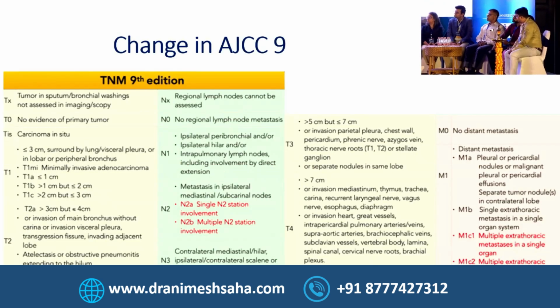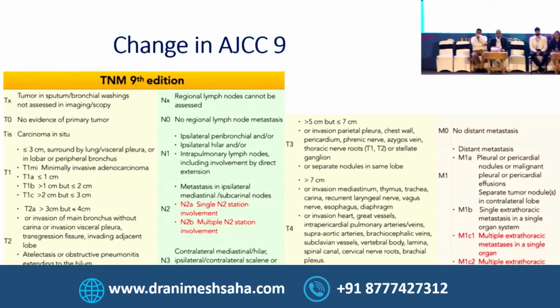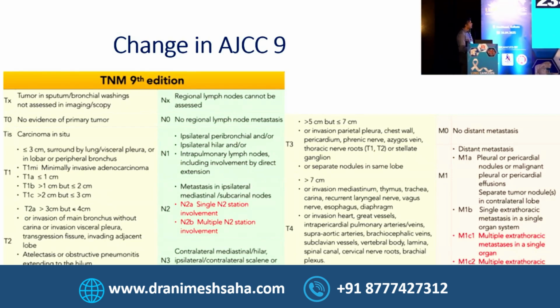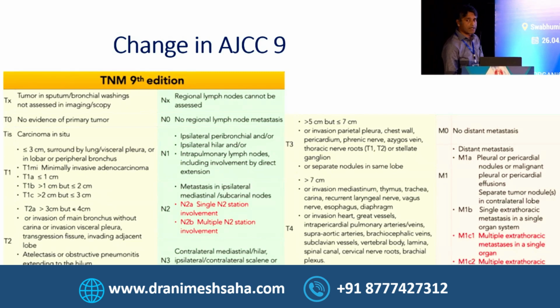Sure. So if we see the change in AJCC 9, you will find that N2A is single N2 station involvement ipsilateral, and N2B is multiple N2 station involvement ipsilateral. And if it goes to the contralateral side, then it becomes N3. M1C is divided into 1 and 2, but I am not going into the detail of that.